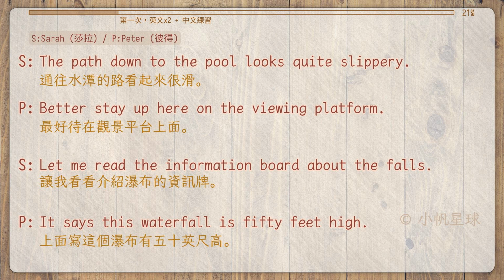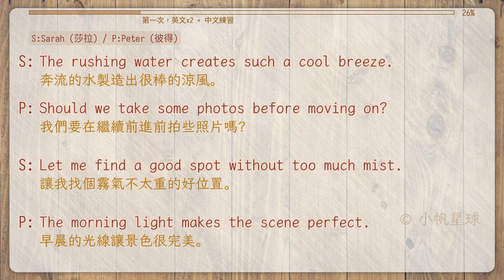It says this waterfall is 50 feet high. 上面写这个瀑布有50英尺高。 The rushing water creates such a cool breeze. 奔流的水制造出很棒的凉风。 Should we take some photos before moving on? 我们要在继续前进前拍些照片吗？